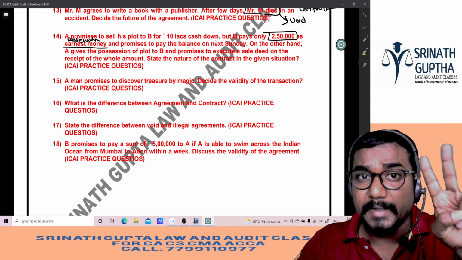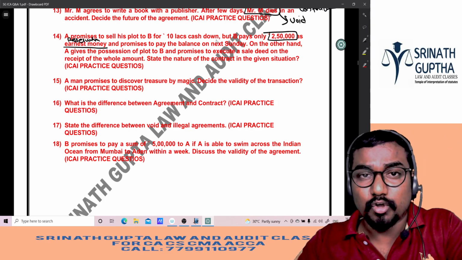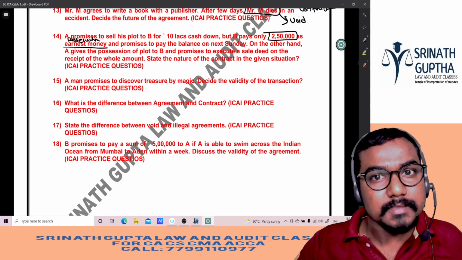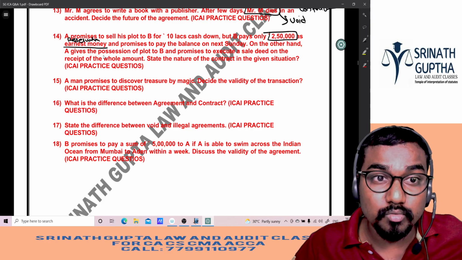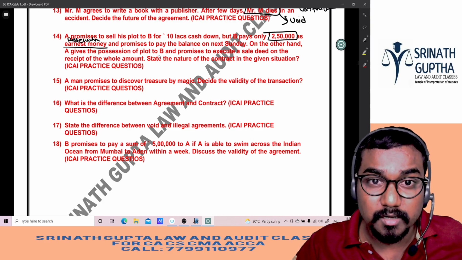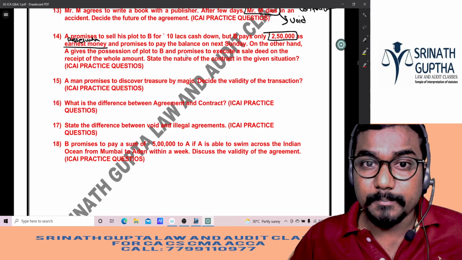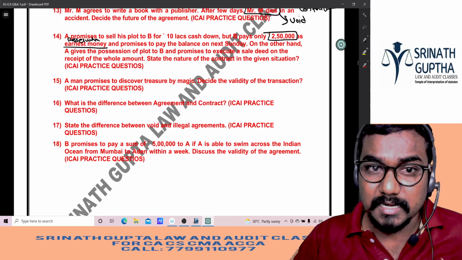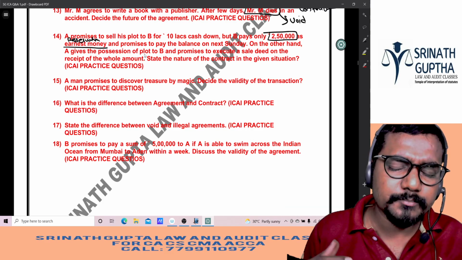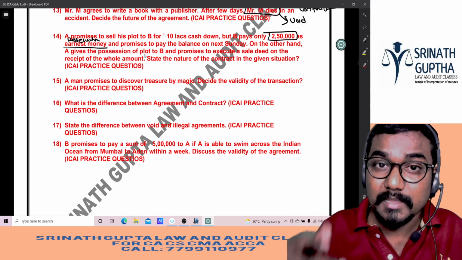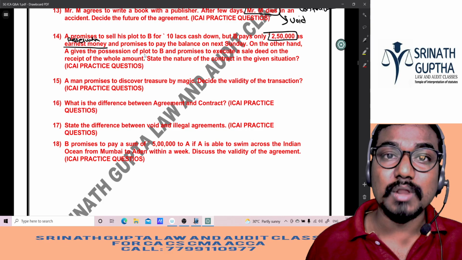Both the obligations are pending. I have to transfer the land in your name, you have to give me 7.5 lakh. A promises to give the possession of the land to B, and B promises to execute the sale deed on receipt of the whole amount. In the future, if you give the money, I will give you the land.